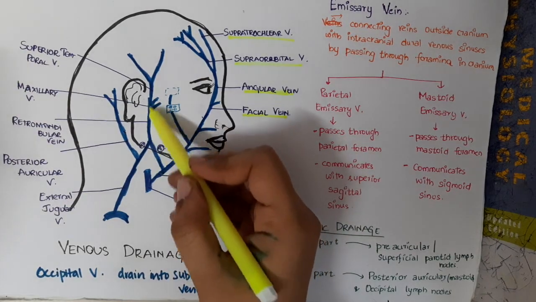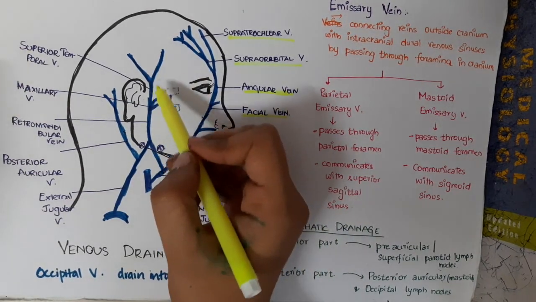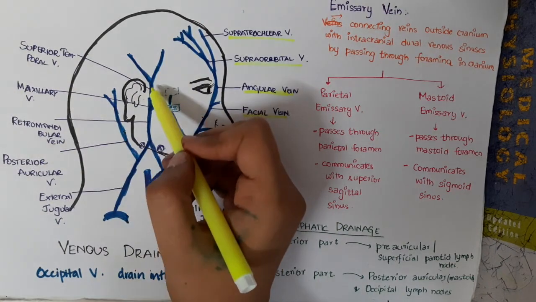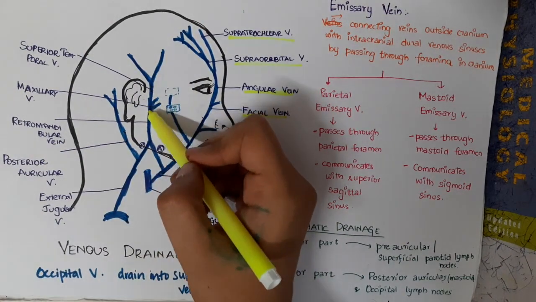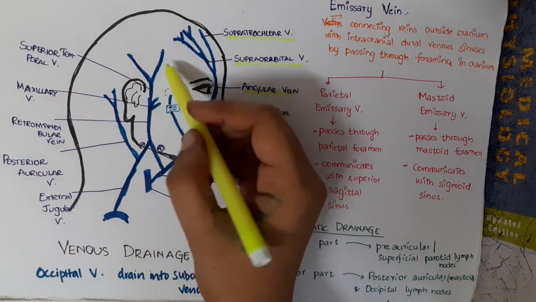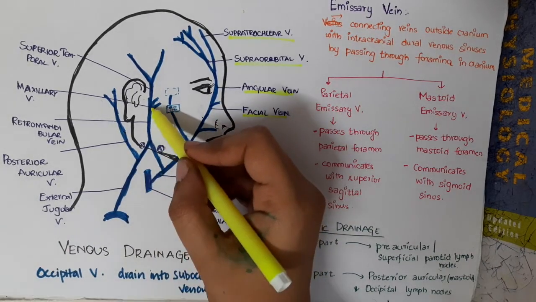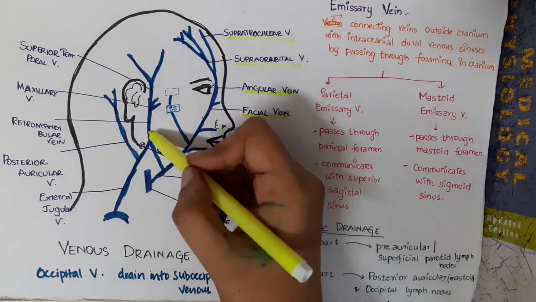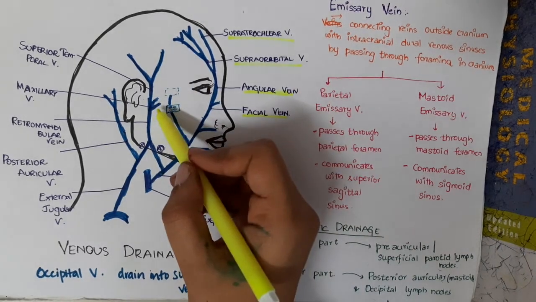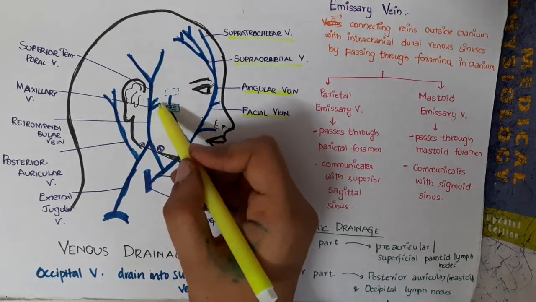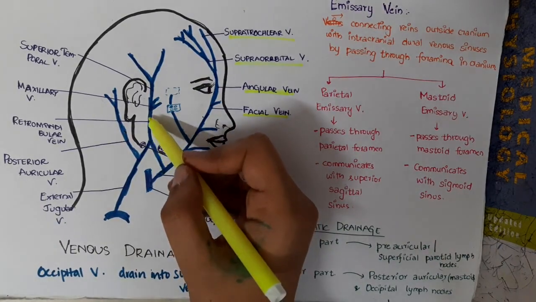How is the retromandibular vein formed? Superior temporal vein will combine with maxillary vein and it forms retromandibular vein.